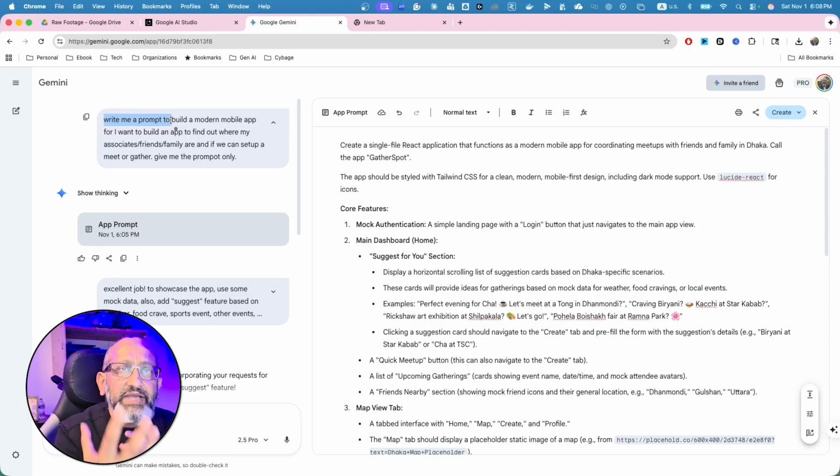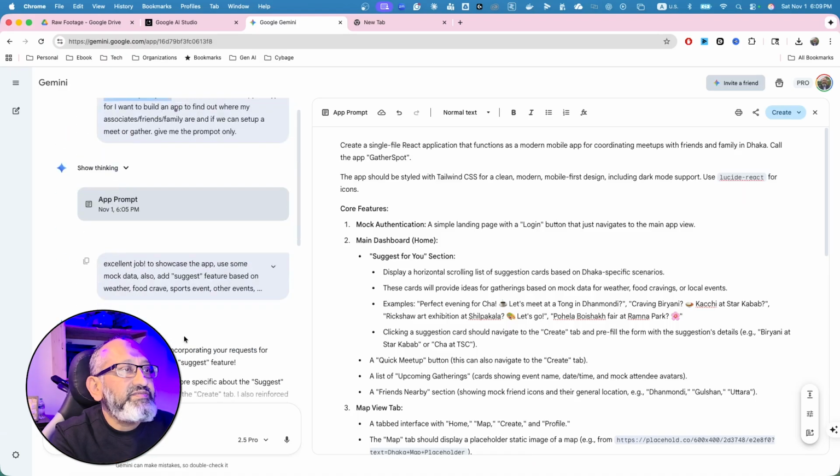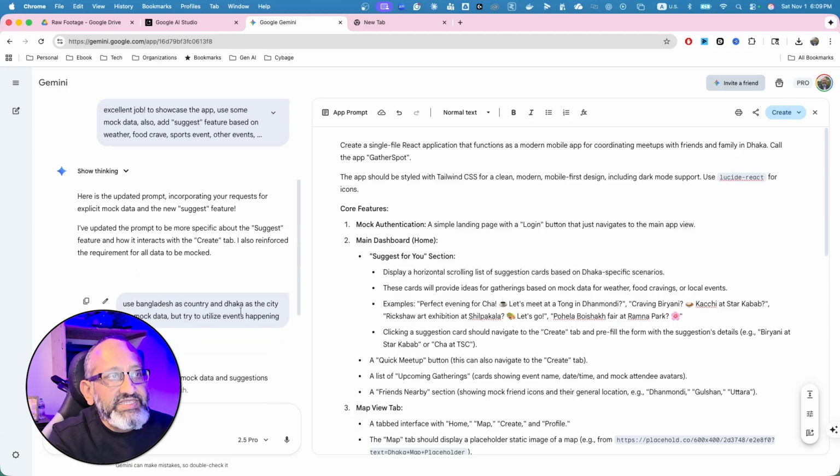We're going to be building up to some extent a mock-up. Later on, we'll work on Cursor and Claude and Gemini and Codex at some point. But for now, I also wanted this to be in the context of Bangladesh and Dhaka. I wrote it later on. I said, oh, okay, you did that. Why don't you do a suggest feature as well as use Bangladesh as a country and Dhaka as the city for mock data.